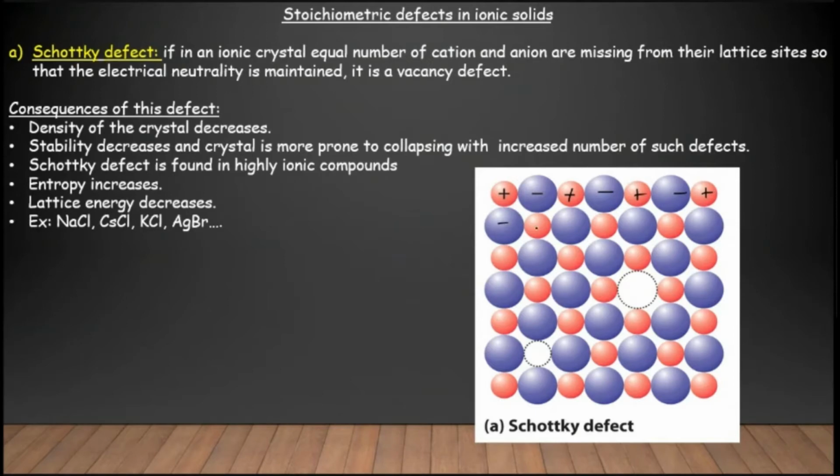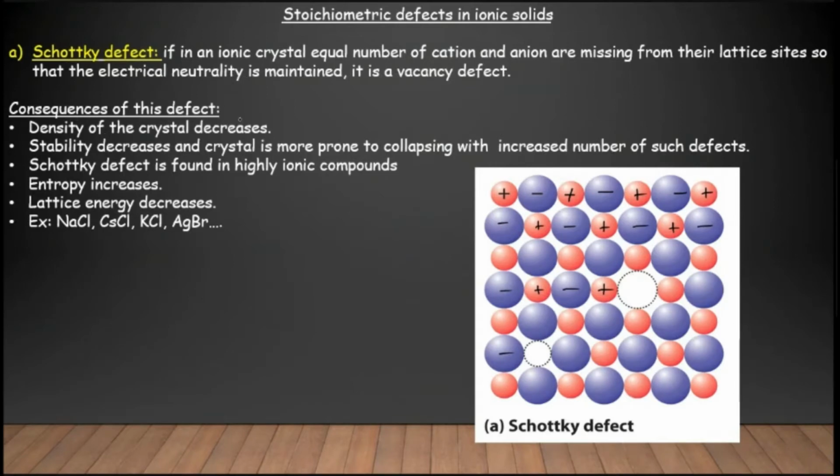Similarly in the second row, you can see negative, positive, negative, positive. This negative ion is missing. Similarly here also a positive ion is missing. So an equal number of cations and anions is missing from their lattice sites. Such a defect we call a Schottky defect.